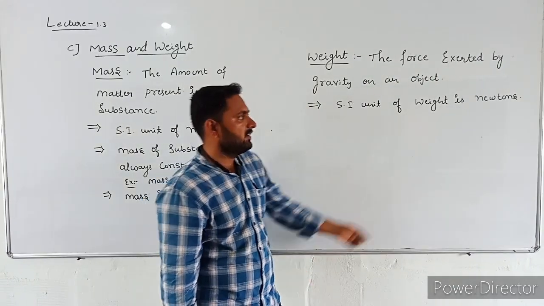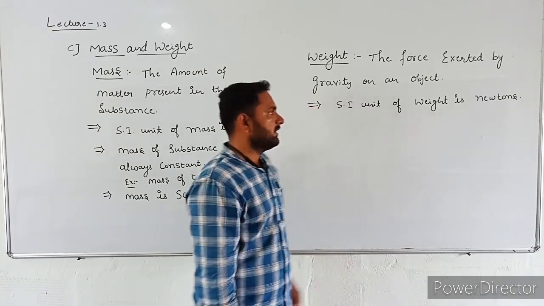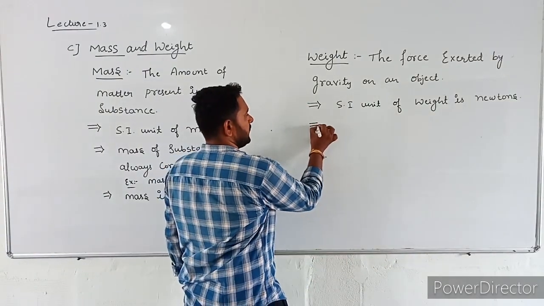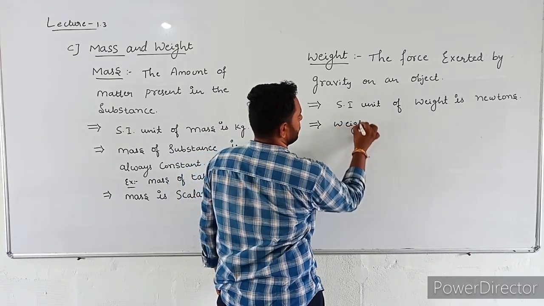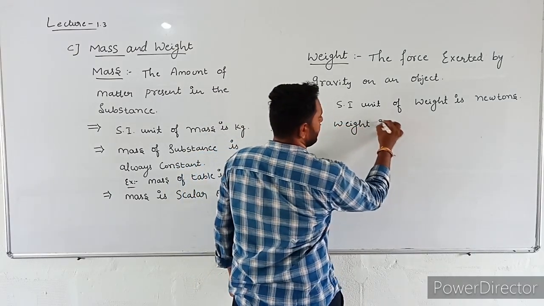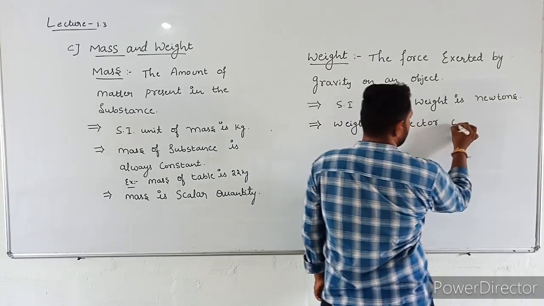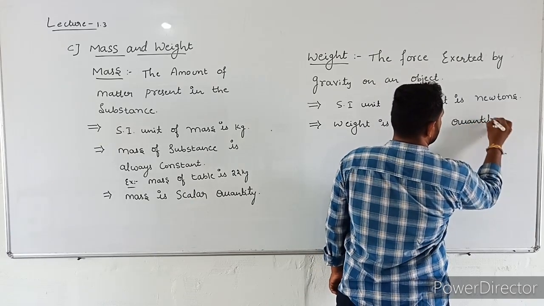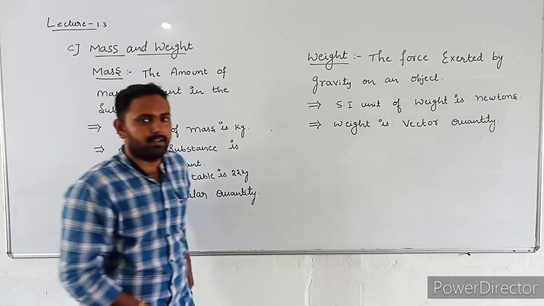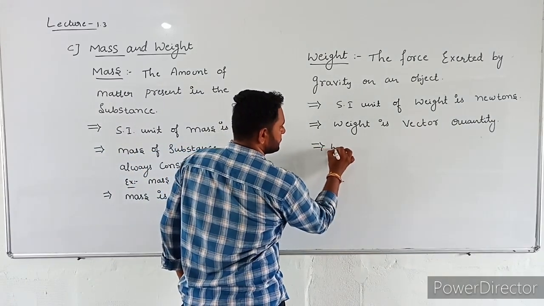Force we measure in newtons. That's why the SI unit of weight is newtons. And weight is a vector quantity.